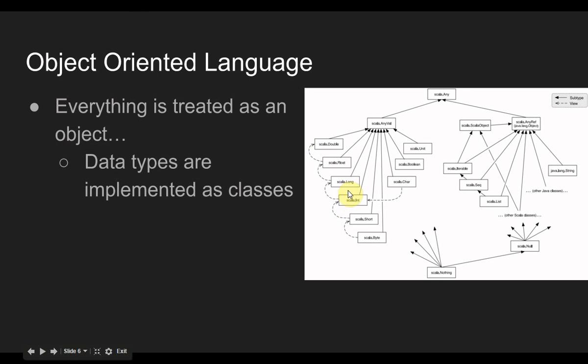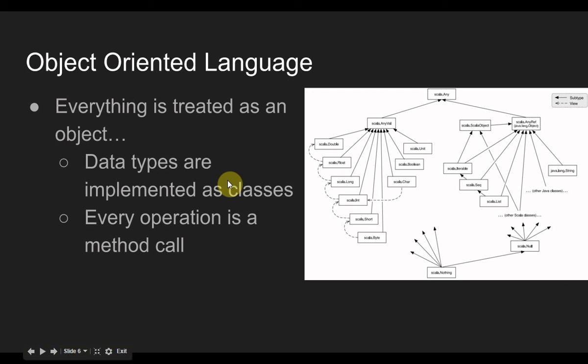AnyVal is our data types, so we see there's Double, Float, Long, and Short. And AnyRef is our objects that you'd think of in Java or C++. Some examples of this are Scala objects, String, List, and Seq.